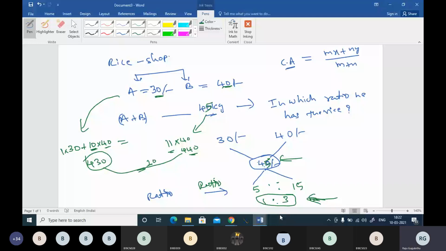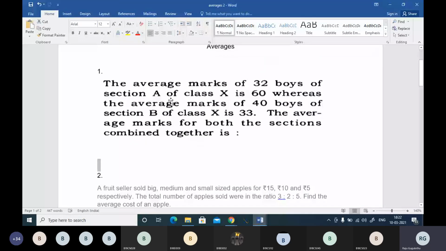Right. So let's go to the questions, my friends. We have question number 1 here. It's an image. Here is the question. The average marks of 32 boys of section A of class X is 60, whereas the average marks of 40 boys of section B of class X is 33. Find the average marks for both the sections combined together. Come on, answer this question. For the combined average, we have a formula: mx plus ny by m plus n.